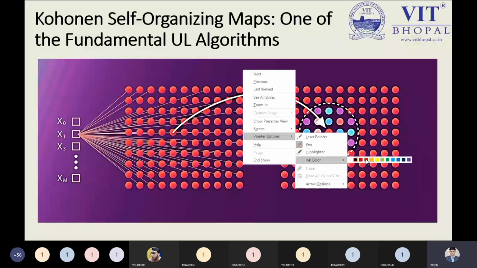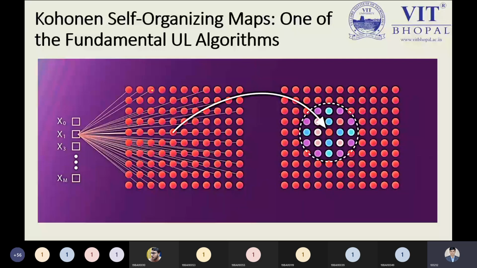Please note down: these nodes are connected, but these are not connected. There is no guarantee each and every node will be connected. Logically we can say if this is a node, I'm having this one node, this one node.